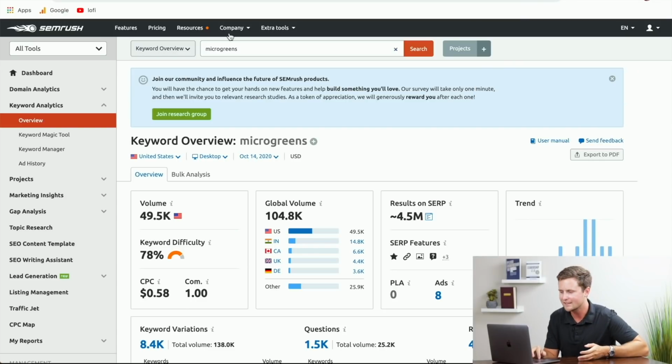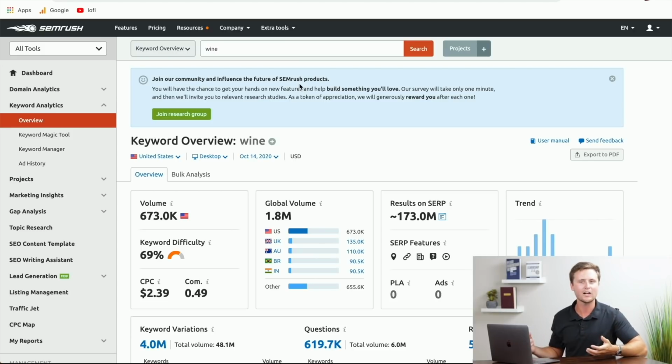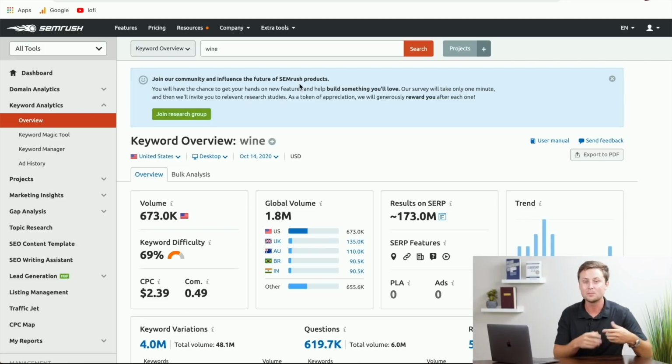So moving on to the second niche, this is a much bigger niche, but it still has good numbers, so I would consider going into it because there's so much room to create content. This is the niche of wine. And as you can imagine, wine is quite a big niche, but it has a lot of sub niches to go into. Speaking of which, in a minute here, I'm going to show you how to find those sub niches